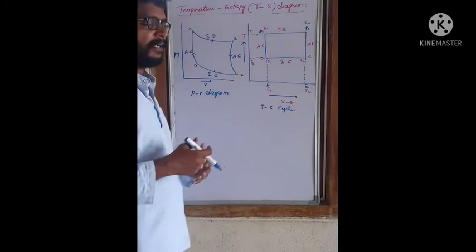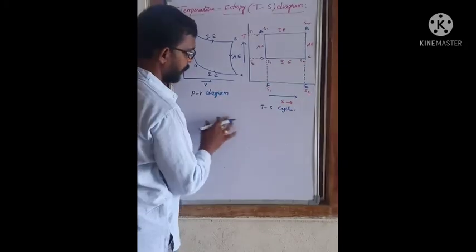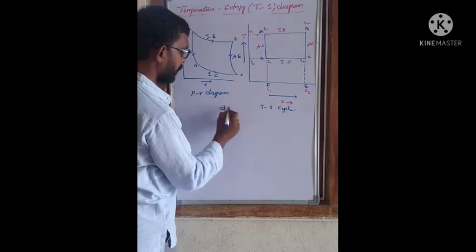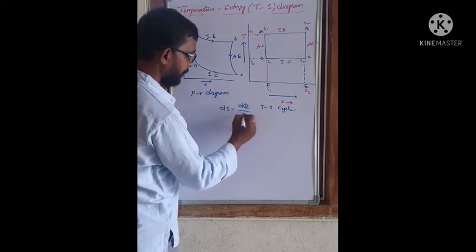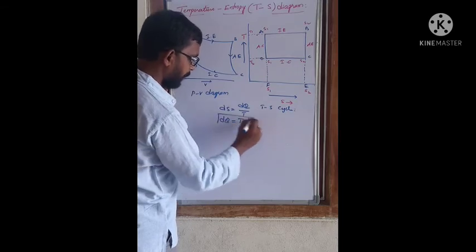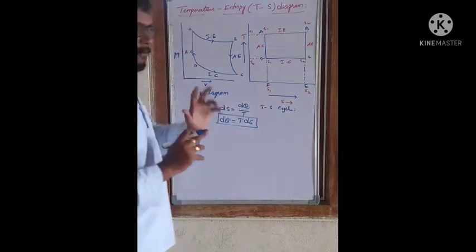Now we know the equation ds is equal to dq by T, and from this dq equals T ds. You have to remember this formula.